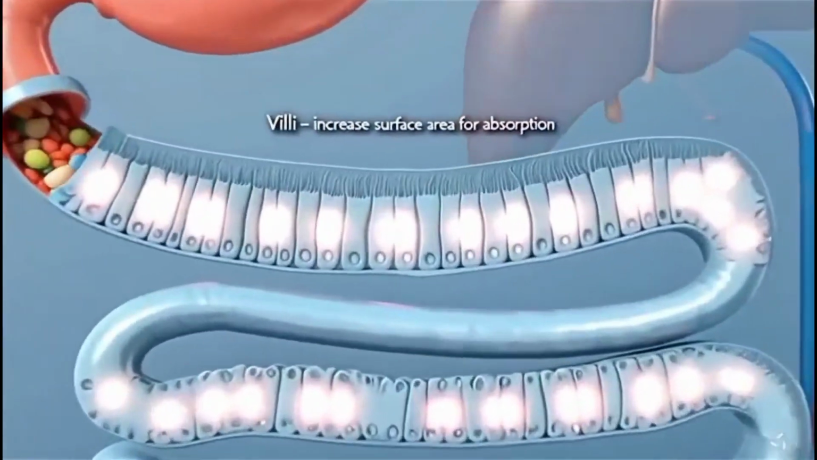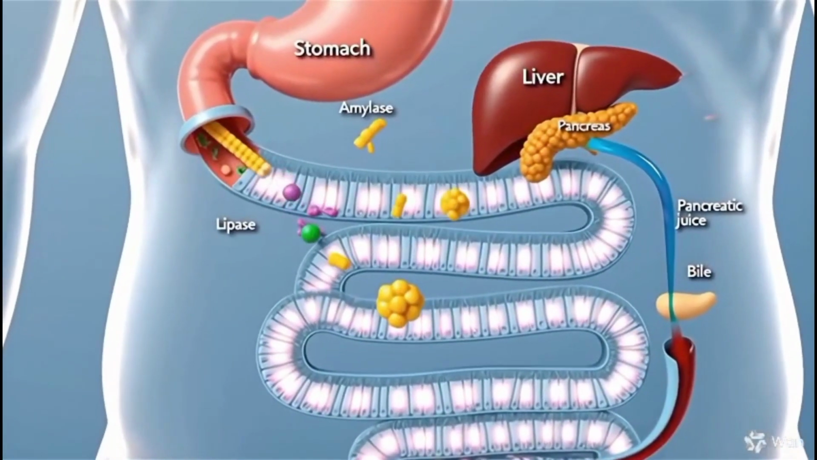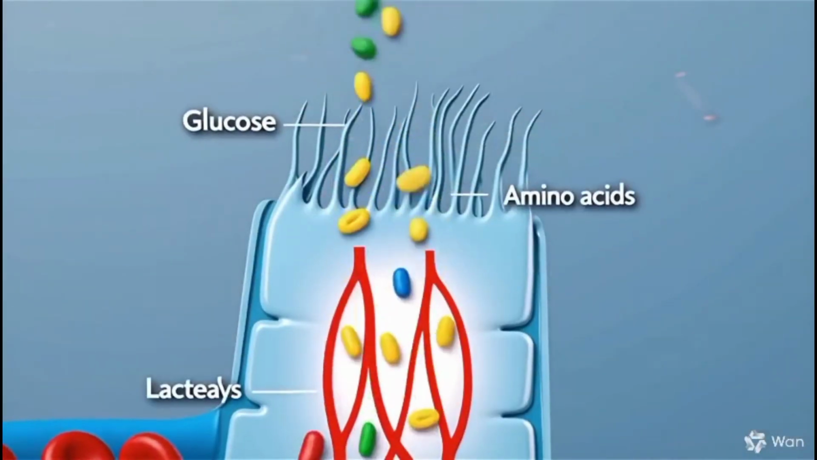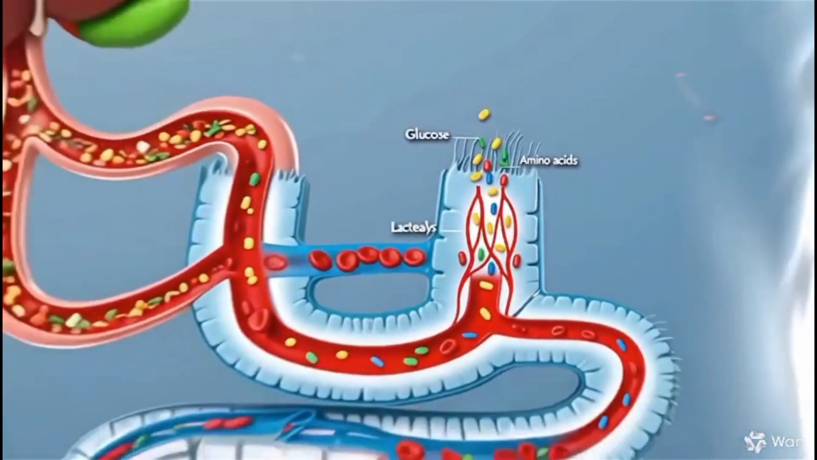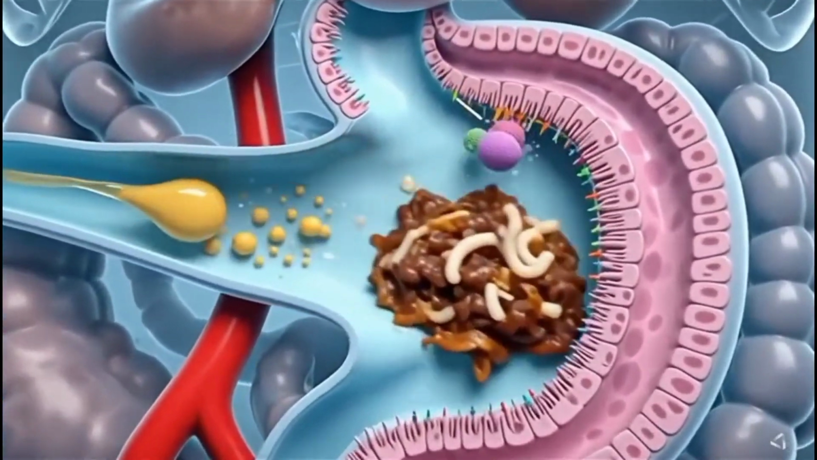After leaving the stomach, the food enters the small intestine, where millions of villi dramatically increase the surface area for absorption. In the small intestine, pancreatic enzymes and bile break down macronutrients: carbohydrates, fats, and proteins.